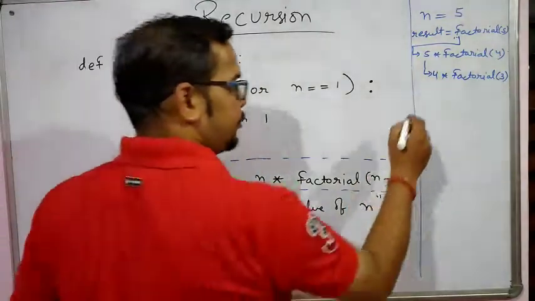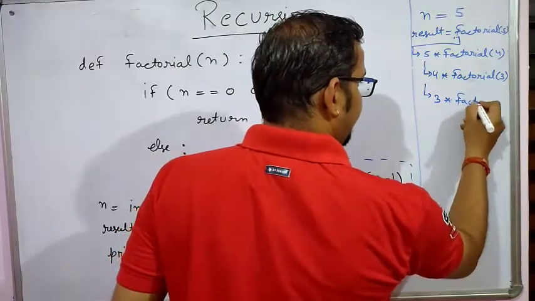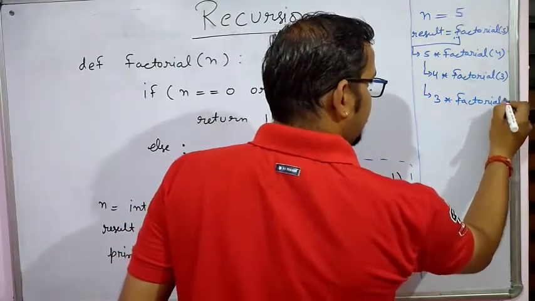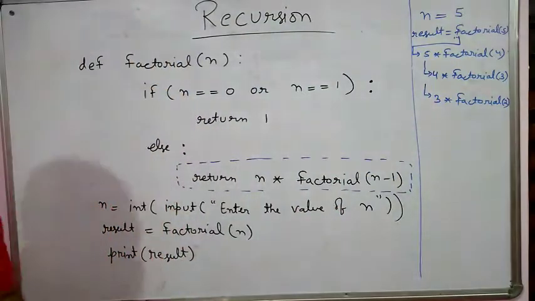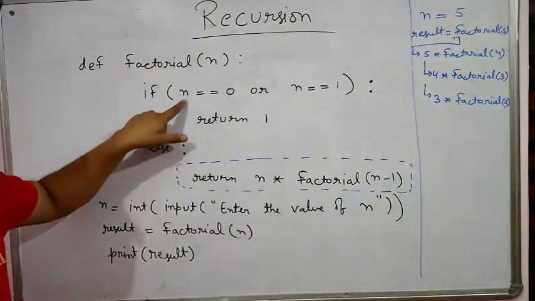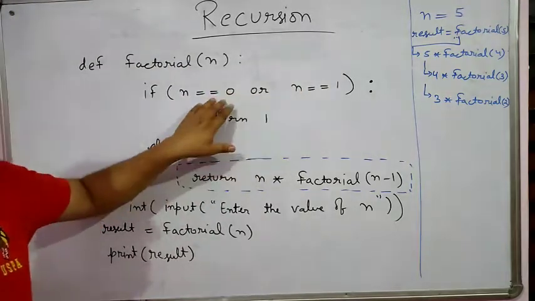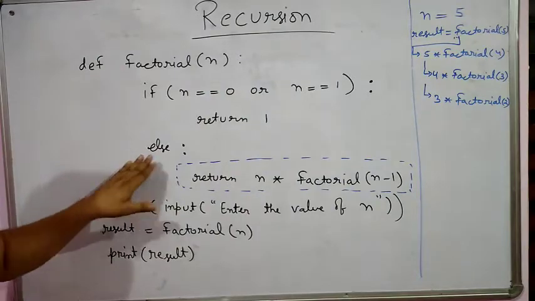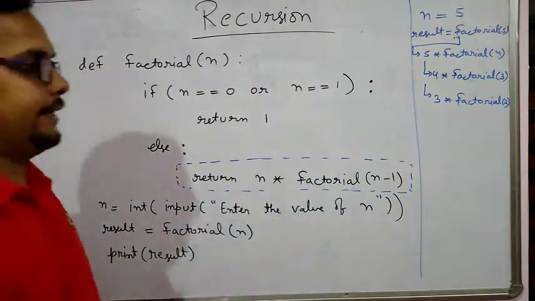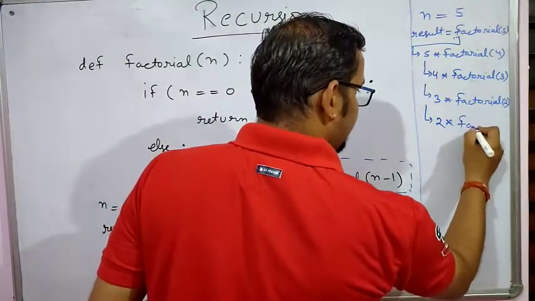So 3 into factorial of n minus 1, that means 2. Next case, again factorial 2. Here, is 2 equal to 0 or 2 equal to 1? Both conditions are false. Come here in the else part. 2 into n means 2 into 1, 2 into factorial